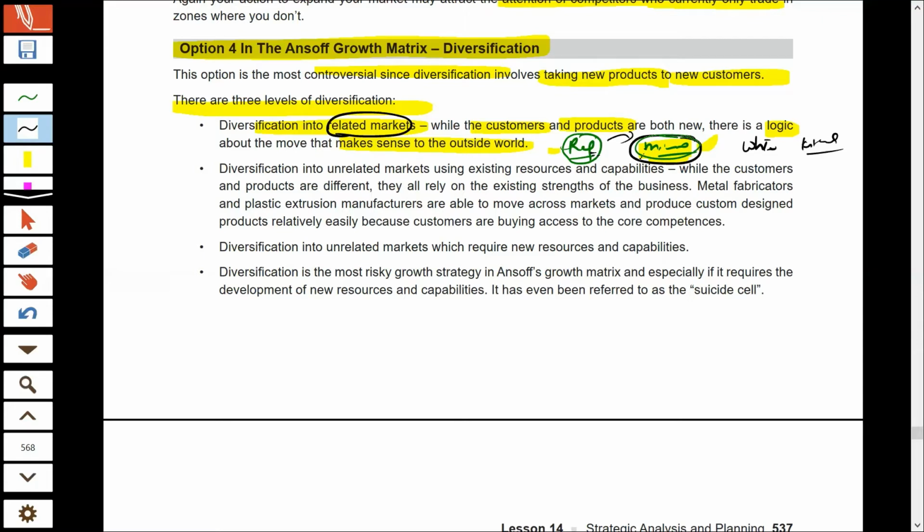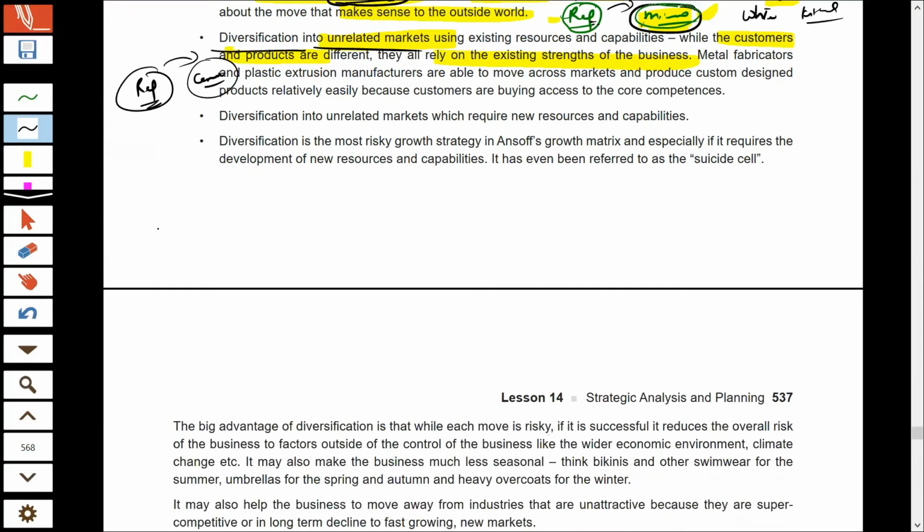So if your new product is somewhat related to your existing product, that is known as related diversification. And you can also go for unrelated diversification, wherein your customers and your products are different and have no connection with your existing business. The strength and knowledge that you require for that product is completely unrelated. So if the company was manufacturing refrigerators and starts manufacturing cement, this kind of expansion is completely unrelated diversification. Diversification into an unrelated market definitely requires you to develop new resources and new capabilities.